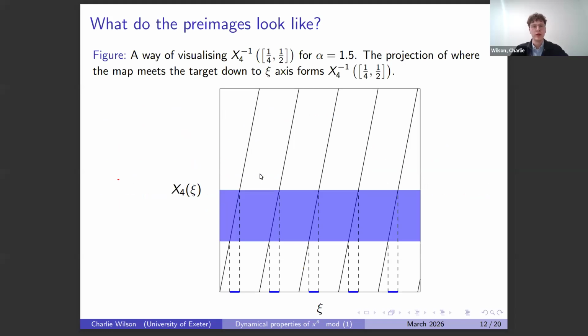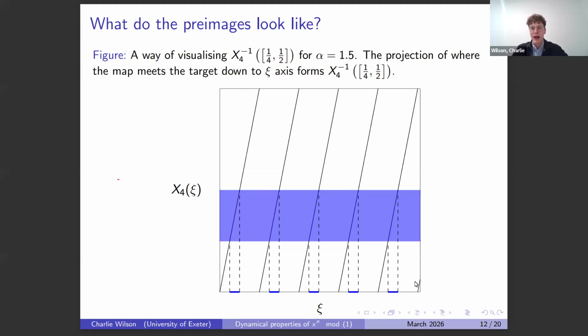Okay. So we first asked, what do these pre-images look like, which leads us on to the measure preserving statement. I just give an example here. We map psi alpha to the n for this alpha parameter and let n equal 4. As expected, we're just going to get this almost like doubling map type thing. But here alpha to the n isn't an integer, so we get this small amount in the bottom right hand corner, which doesn't map perfectly. We just get a fragment of this one. And this is where the almost measure preserving comes in.